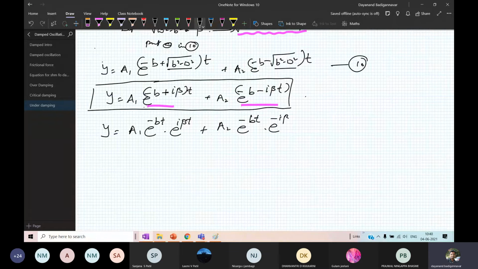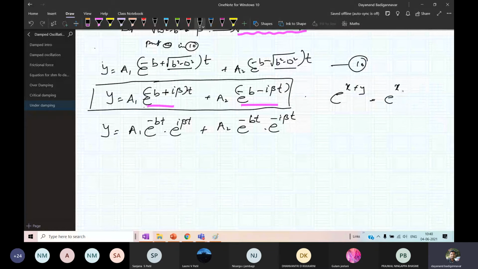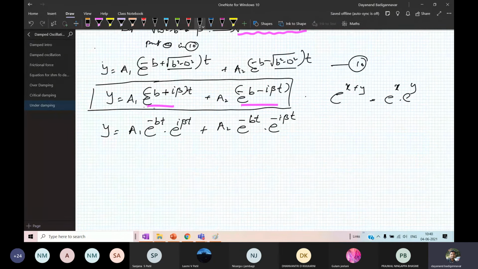You know that e raised to x plus y is e raised to x into e raised to y. The same step I have used here. I have rearranged it, taking t inside the bracket first, then doing the simplification. Hope you have followed this step.